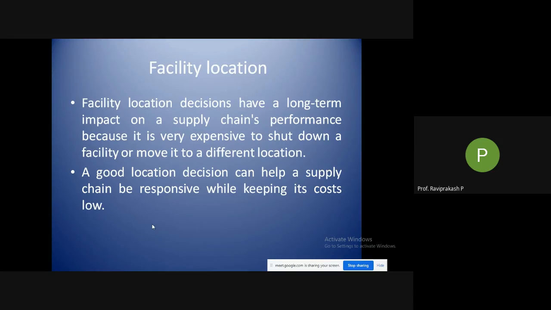Okay, that's why a good location decision can help a supply chain be responsive while keeping its cost low. So I told you, trade-off, you need to be somewhere in between. So a good location is one where we are responsive, as well as we can keep the cost low. Responsive in the sense that it should not be very fast also. Like for example, in the market, as I told you, as and when the package comes, nobody is expecting it to be delivered in 15 minutes or 20 minutes or half an hour.